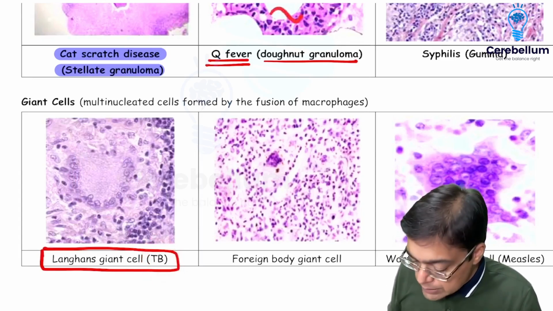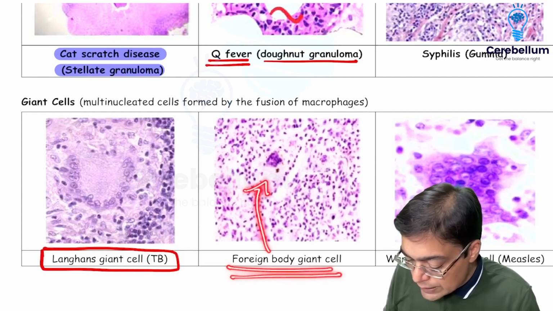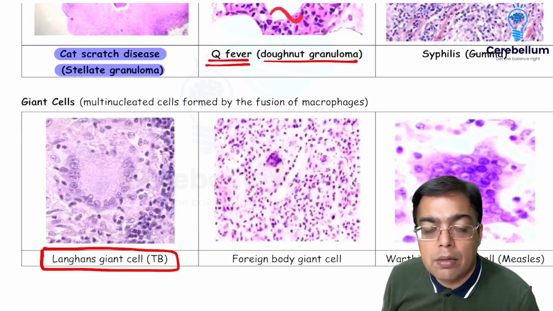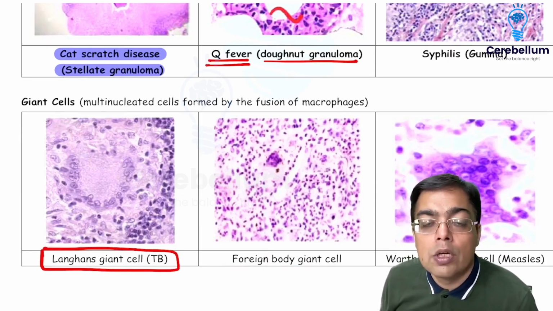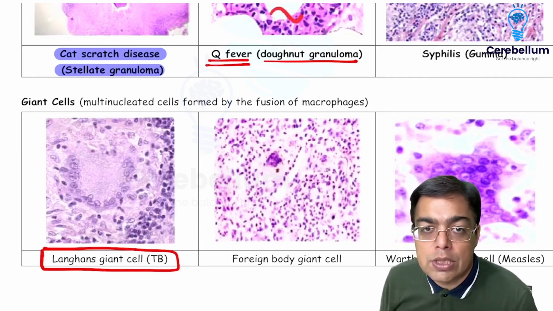Foreign body giant cell, please remember, is going to be associated with the presence of multinucleated cell, but it is not going to be arranged in a specific pattern. So it is a haphazard pattern. Might be seen in association with, let's say, a talc associated granuloma or a non-absorbable suture associated granuloma, classical examples of which are asked in the exam.